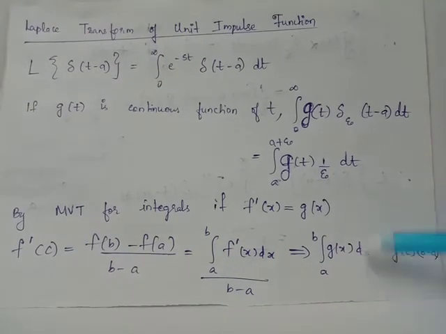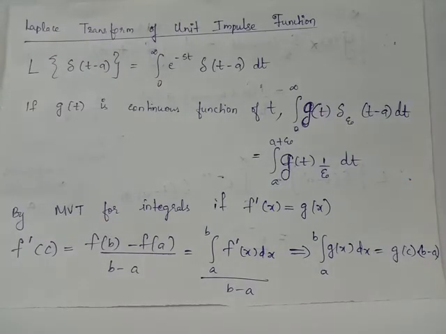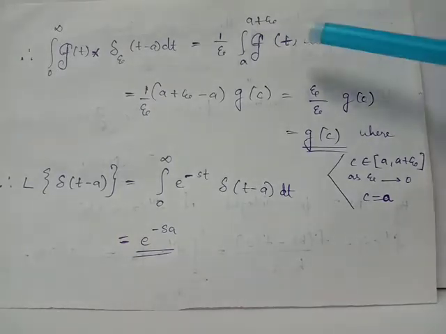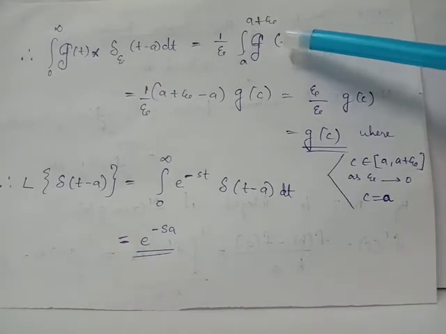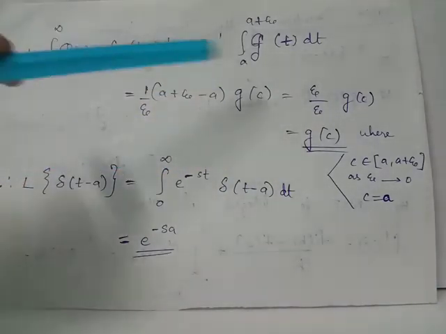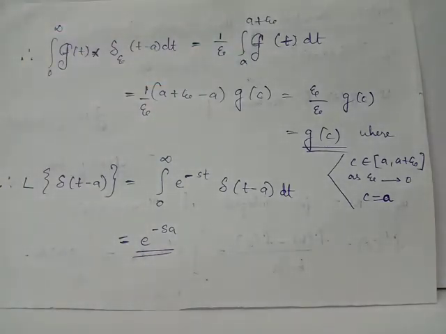When you apply this result here, this integral reduces to 1/epsilon times g(c) times (upper limit a + epsilon minus lower limit a), because we have 1/epsilon times integral a to a + epsilon of g(t) dt, where g is a continuous function, which can be replaced as 1/epsilon times (upper limit minus lower limit) times g(c), applying the mean value theorem for integrals. Since epsilon and epsilon can be cancelled, this integral now reduces to g(c), where c belongs to the range a to a + epsilon, which is the small neighborhood of point a.